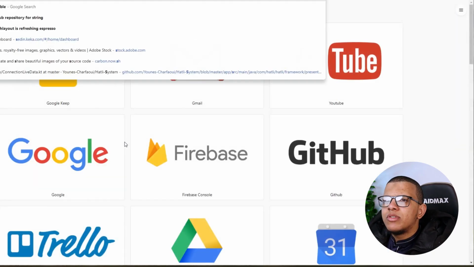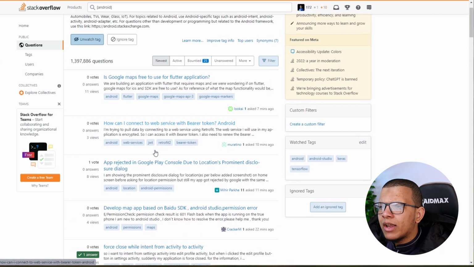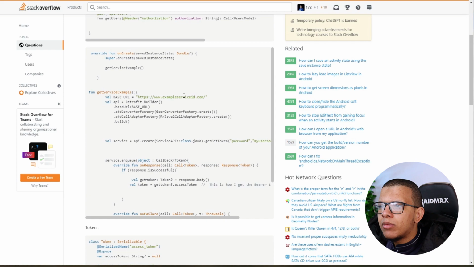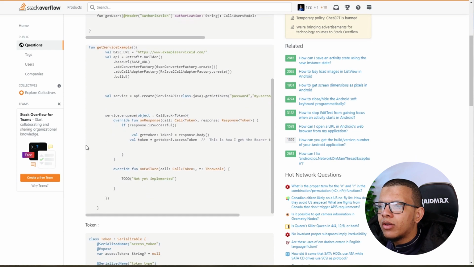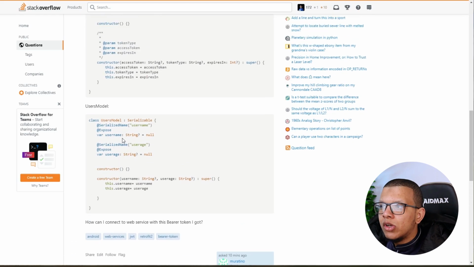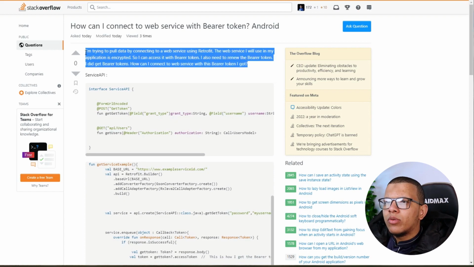Let me start Stack Overflow here. Okay, let's find some question. How can I connect a web service with a bearer token? Yeah, let's go with that. Okay, we have an example, enqueue thing. How can I connect web service with a bearer token I got? I didn't understand the question. I'm trying to pull data by connecting to a web service. How can I connect? Okay, let's put the whole question here.